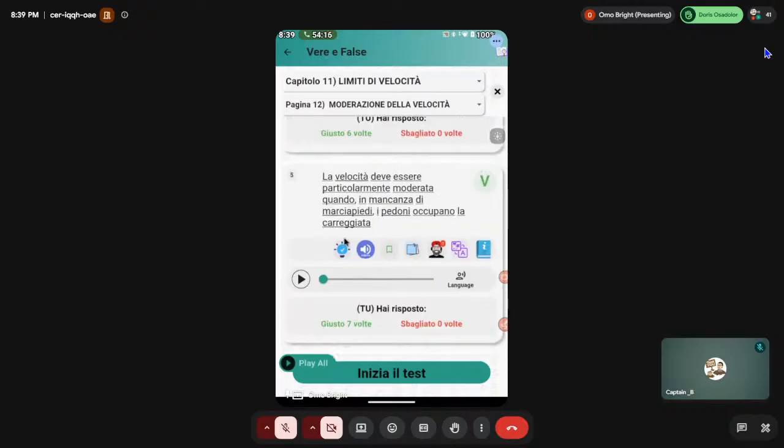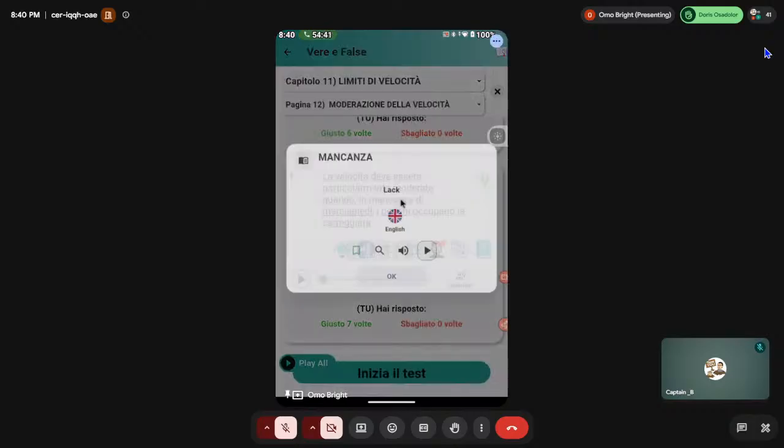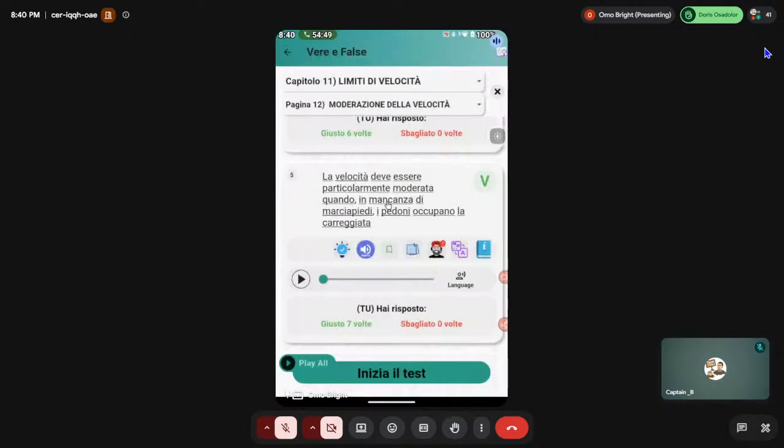Number 5. La velocità deve essere particolarmente moderata quando, in mancanza di marciapiedi, i pedoni occupano la carreggiata. Now pay attention. It says the velocity must be particularly moderated. Quando in mancanza, the word mancanza also means manca, missing, lack. When something is missing, when something is not there. Quando in mancanza di marciapiedi, no marciapiedi, this one here.